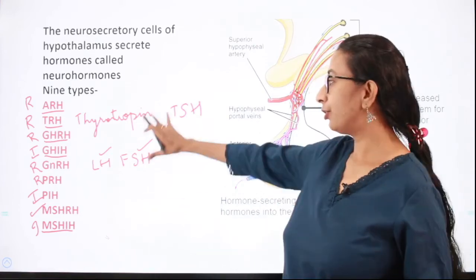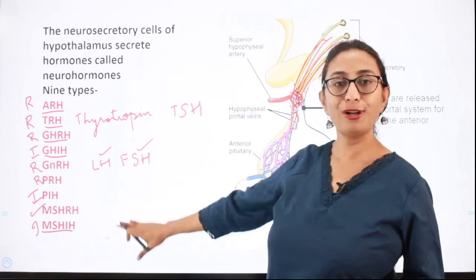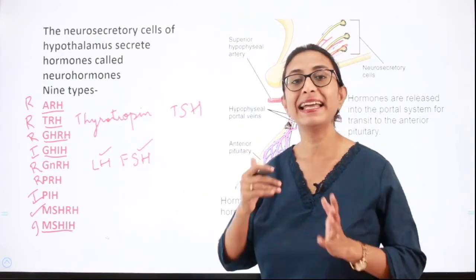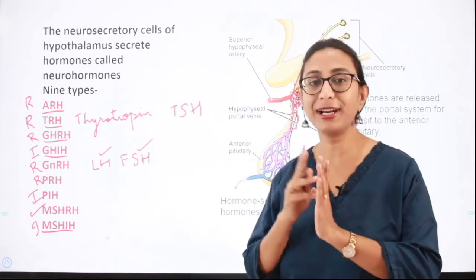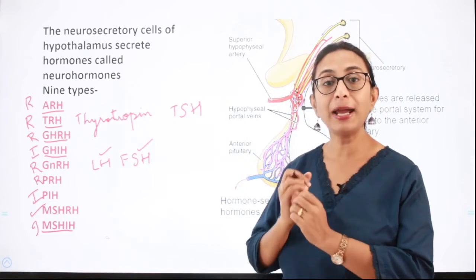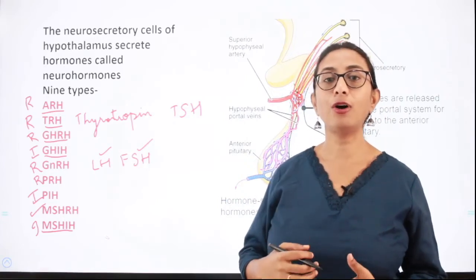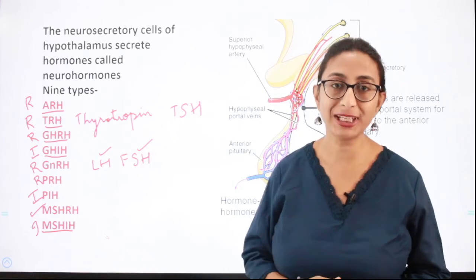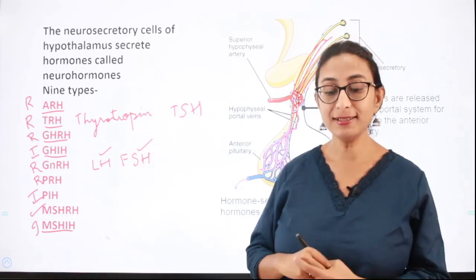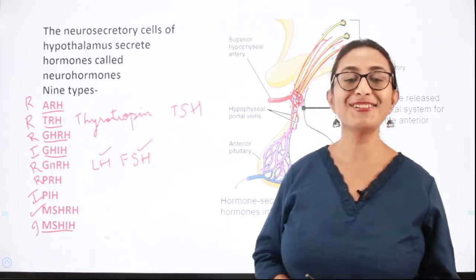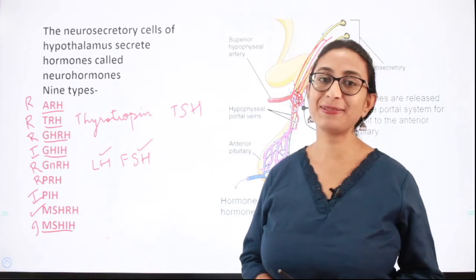Okay, so you need not go too much into depth of all these hormones. Just understand that the hypothalamus produces two kinds of hormones, and it is the hypothalamus which controls the secretion of hormones of the pituitary gland, and hence it is called the supreme commander or the control center of the endocrine system.